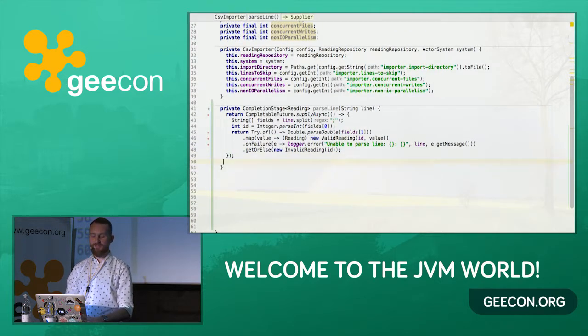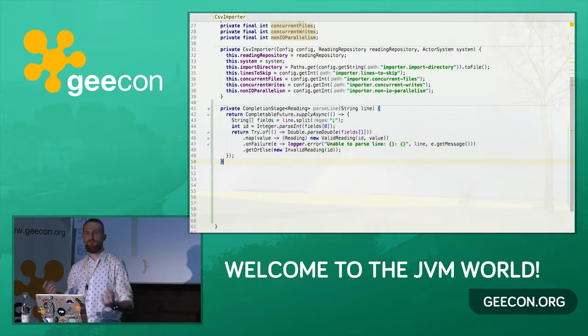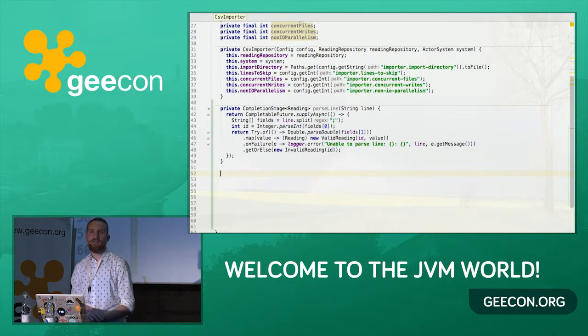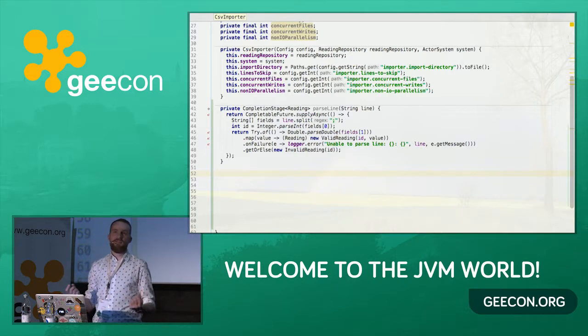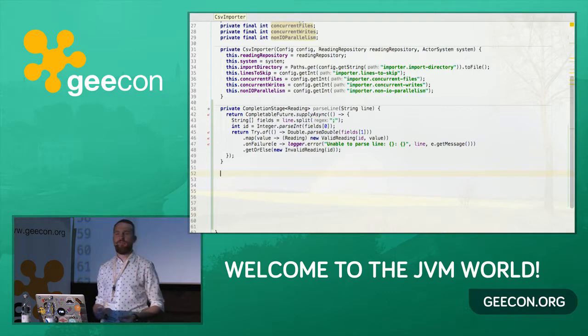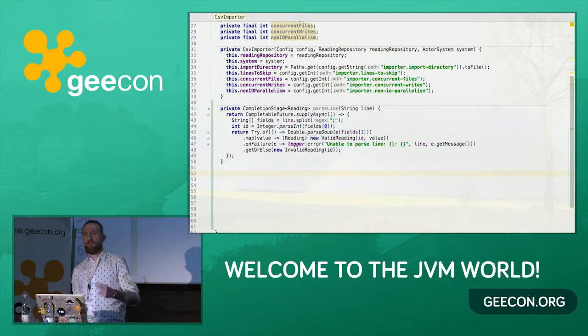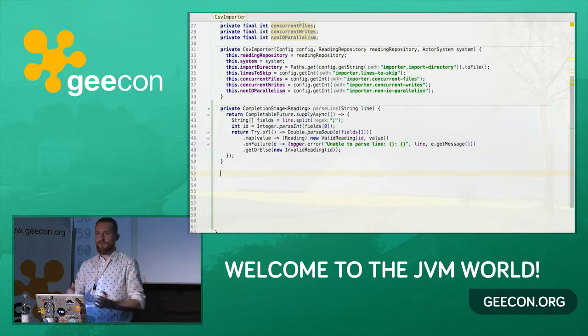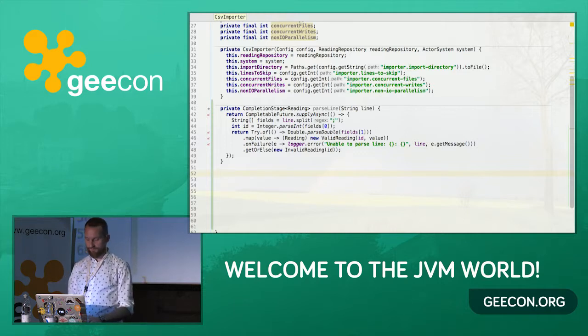Okay, so this is the first part that, as I said, had nothing to do with Akka Streams so far, but now we're starting to deal with Akka Streams actually. So the next step is, when processing our files, of course, we won't load the entire files into memory because that's not going to be efficient. Actually, what we're going to do is stream the files using the built-in Akka Streams components. And when we stream the files, we're basically receiving streams of bytes. So if we want to split the streams of bytes into lines, we need to somehow use the newline character to split the stream.